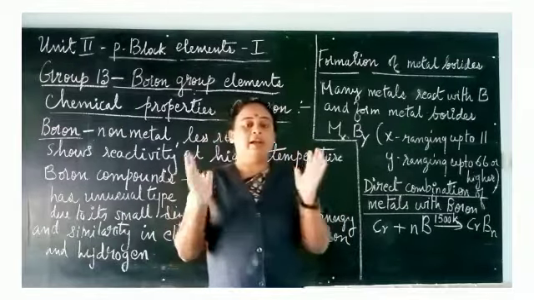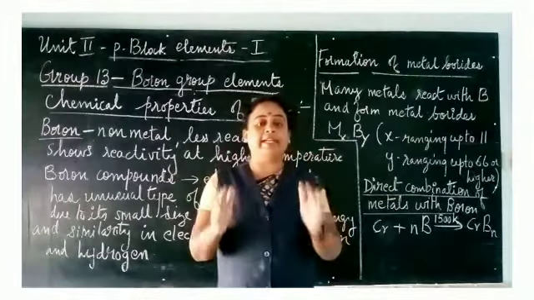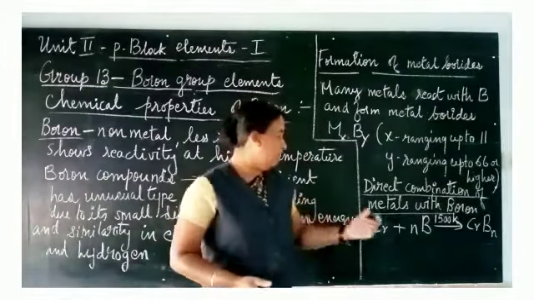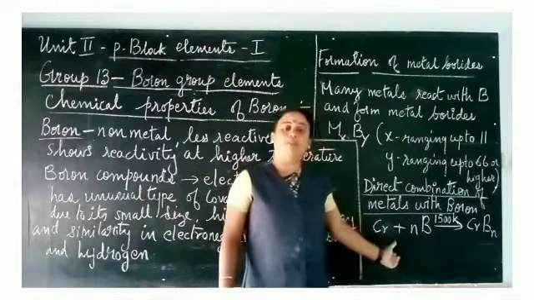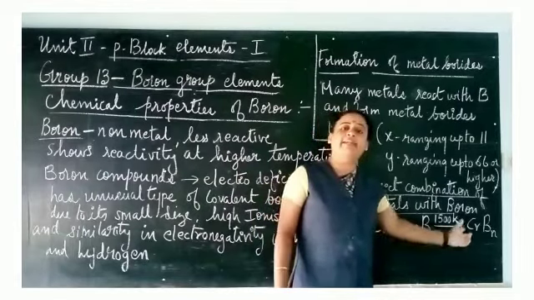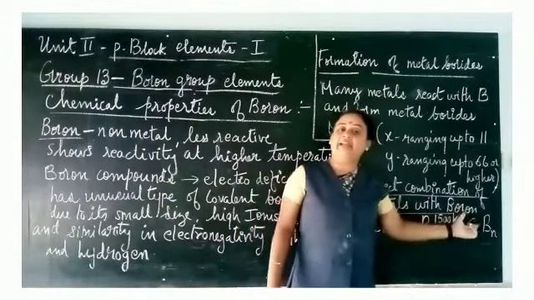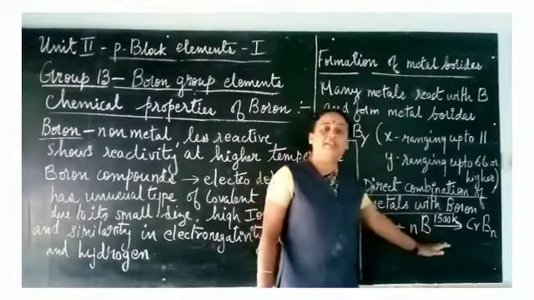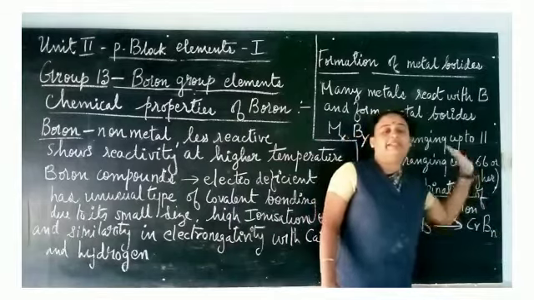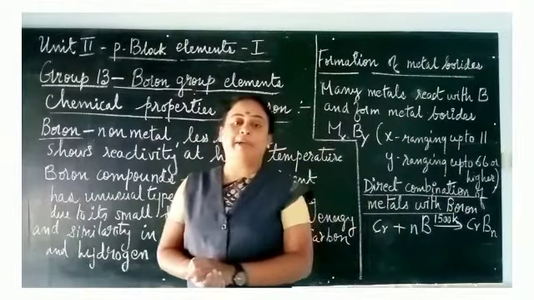Boron combines with metals by direct combination in the presence of high temperature, and forms metal borides. In the case of chromium, when chromium reacts with boron, a temperature of 1500 Kelvin is used. At this high temperature of 1500 Kelvin, boron reacts with chromium and forms chromium boride. That is it about the formation of metal borides.